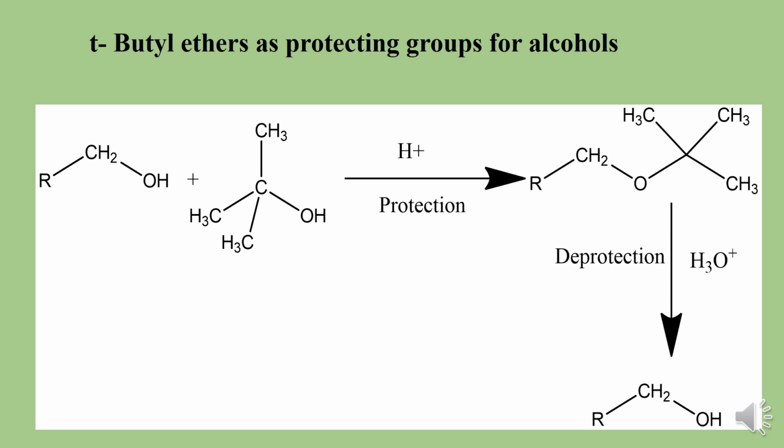Next, we take tertiary butyl ether as a protecting group for alcohols. The primary alcohol reacts with tertiary butyl alcohol where the protection takes place in the presence of a mild acid. Here the formation of ether takes place, RCH2O, and this is tertiary butyl, and deprotection takes place in the presence of an acid to get back the alcohol. So this is the formation of an ether.